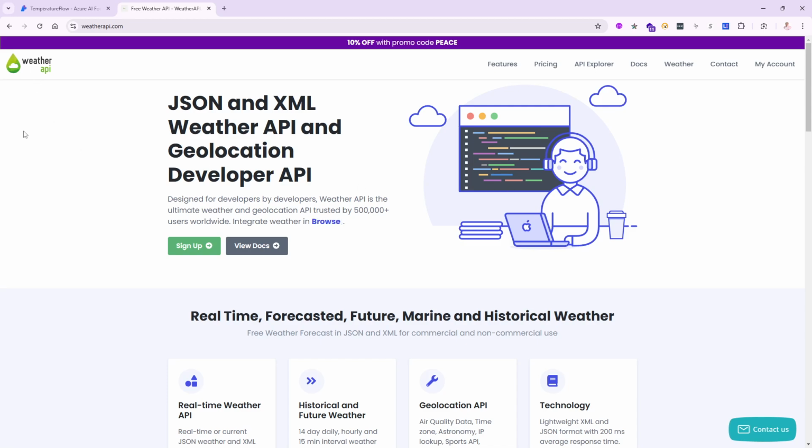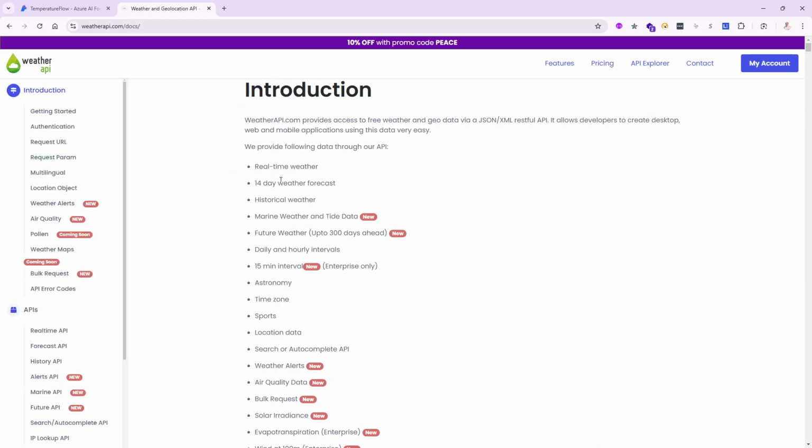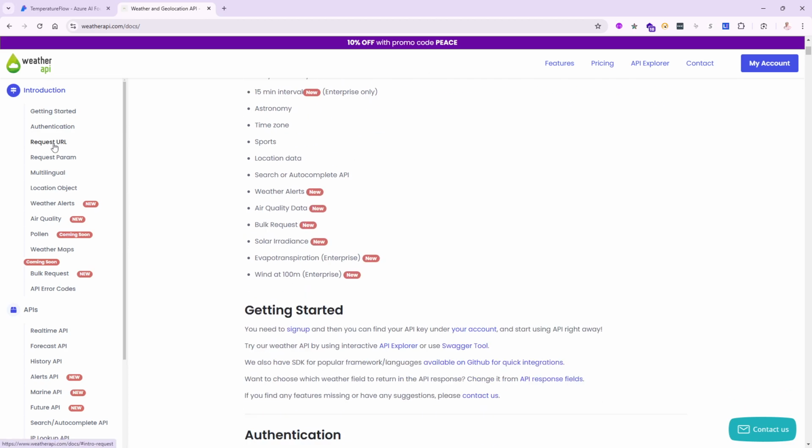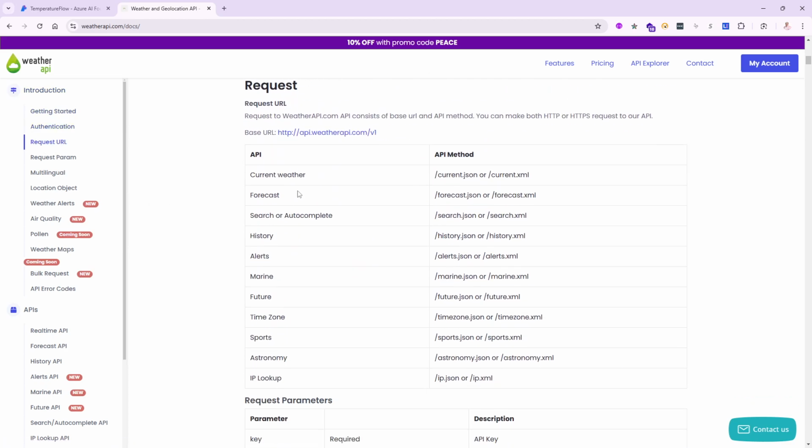And in this weather API, I can say, show me the docs. And I can see, for instance, real-time weather, 14-day weather forecast, and all of these. I'm interested on the left side to see what the request URL looks like. So if I click on the request URL, notice I can see the current weather. If I want to do that, the base URL is http api.weatherapi.com version 1. I can also go after version 1 and say /current.json. You can also use XML if you want. We're going to use JSON for this one.